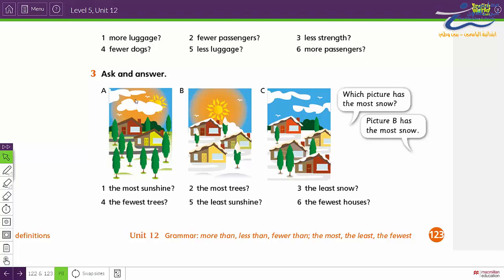So, look at pictures A, B, and C. Which picture has the most snow?